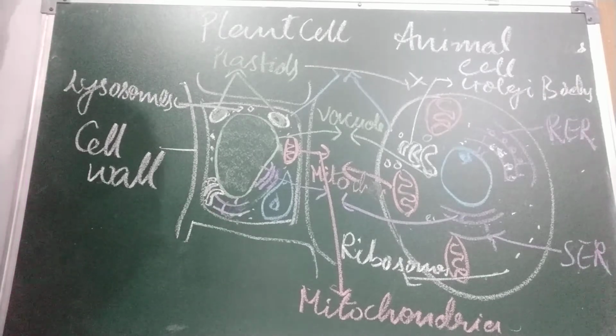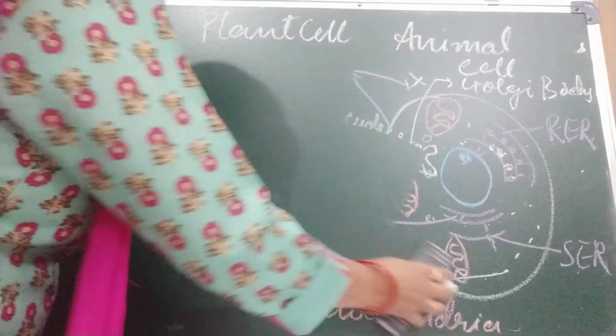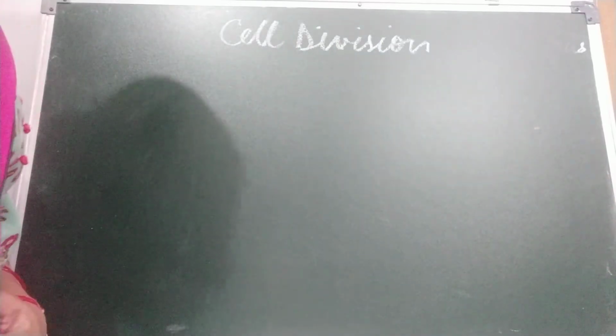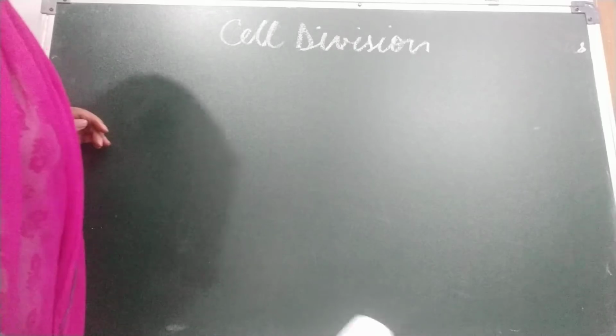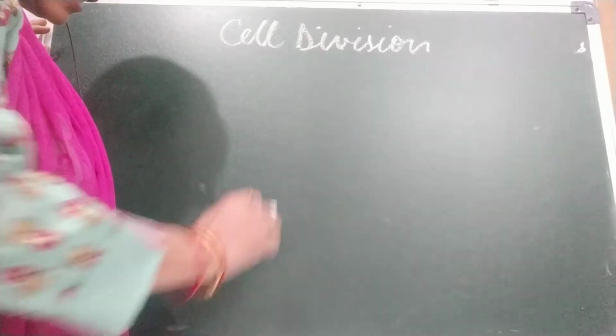Now I am going to tell you about cell division. Cell division is very important. In class 7 you learned that asexual reproduction and sexual reproduction take place. Division is very important for the growth of an organism. When a cell is formed, it is small.